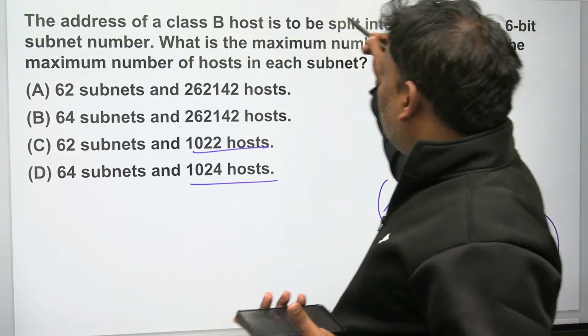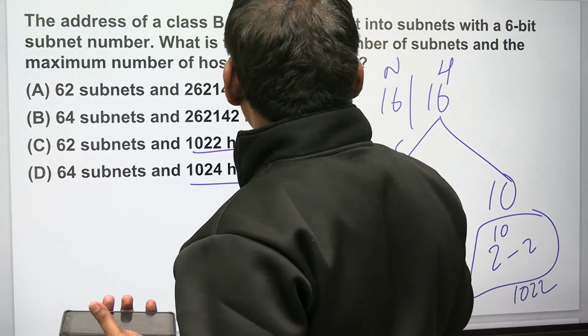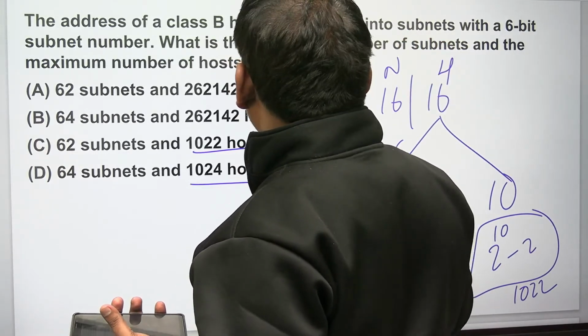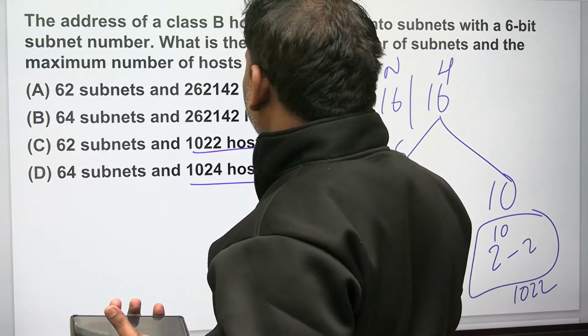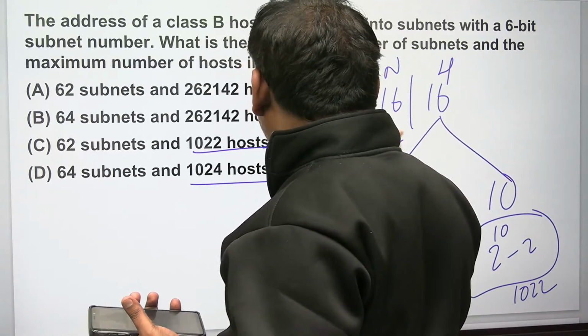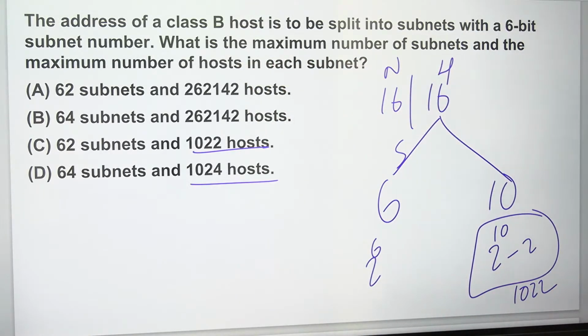See, he will give some keywords like the address of a class B host is to be split into subnets with the 6-bit number. Next, it is asking the maximum number of subnets and the maximum number of hosts in each subnet. So will you do minus 2 or not?